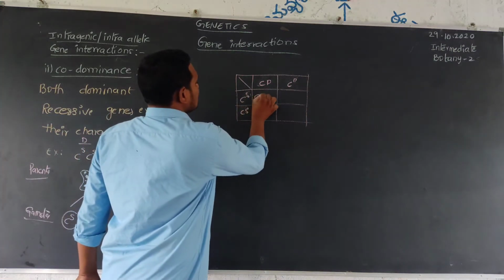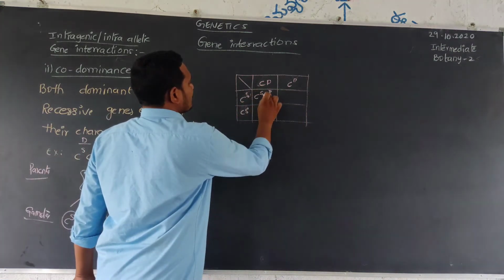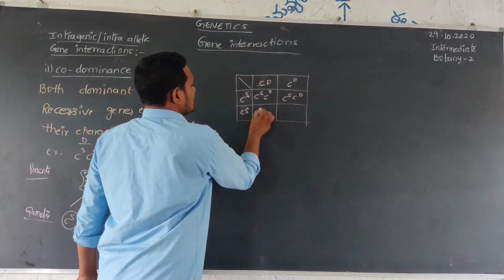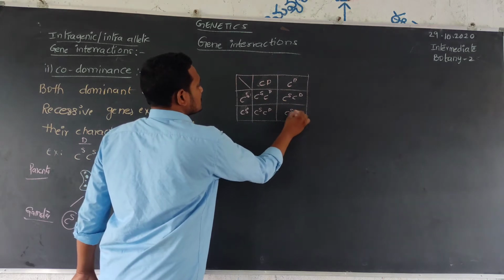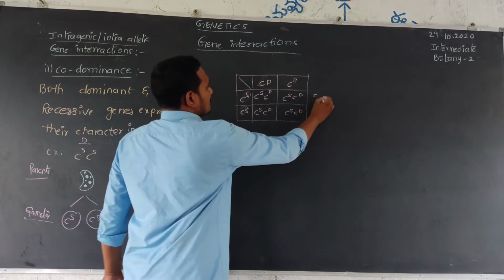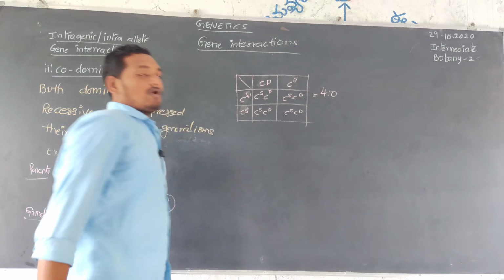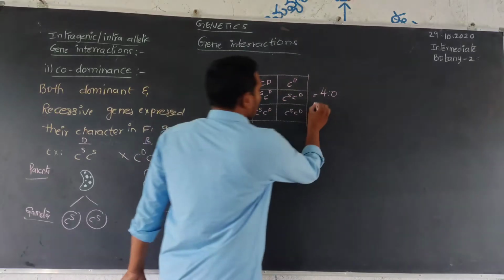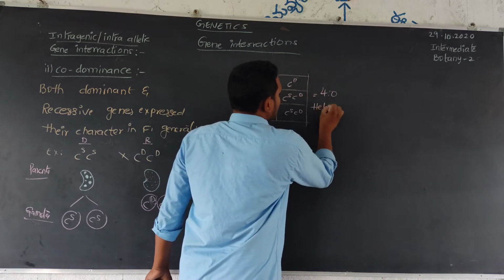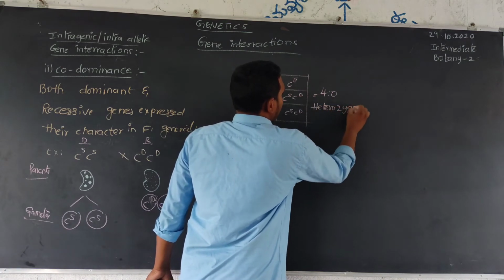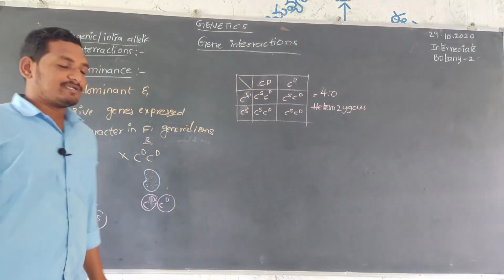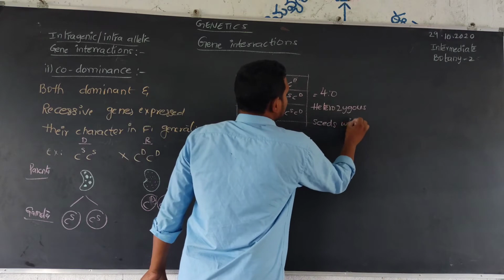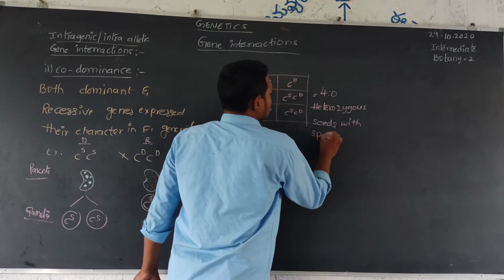First of all, CSCD. Next, CSCD, CSCD, CSCD. It means 4:0. All four plants are heterozygous, with seeds with spots and dots.